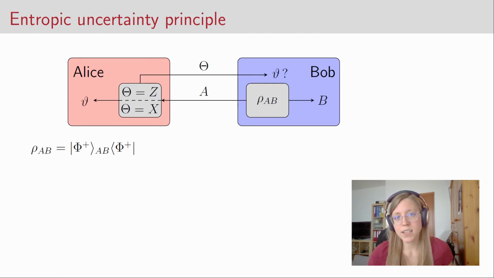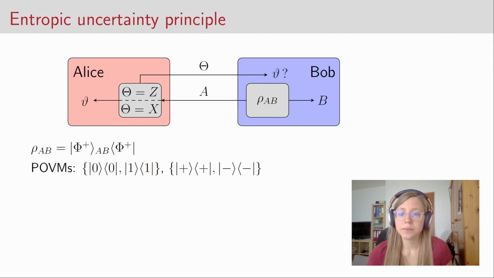And you might have guessed it. Again, we consider the state phi plus that we have seen now quite a few times. And the POVMs: the POVM for the Z measurement is given by the POVM elements constructed with the 0 state and the 1 state.